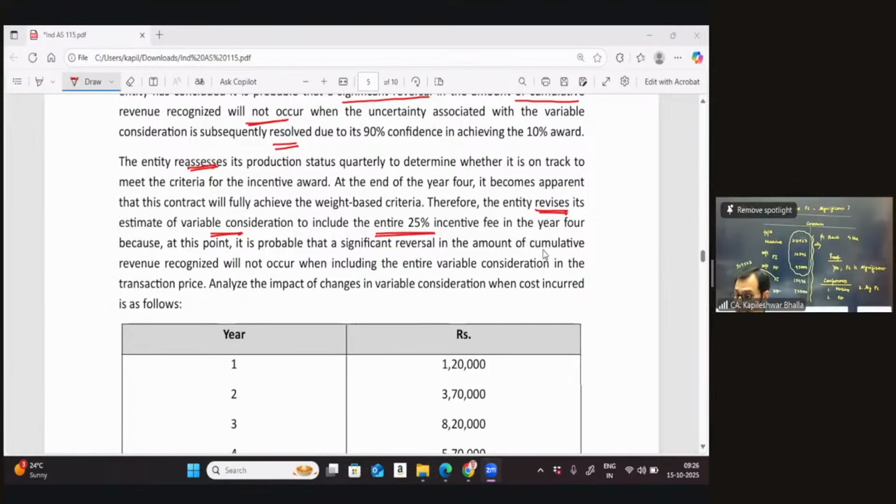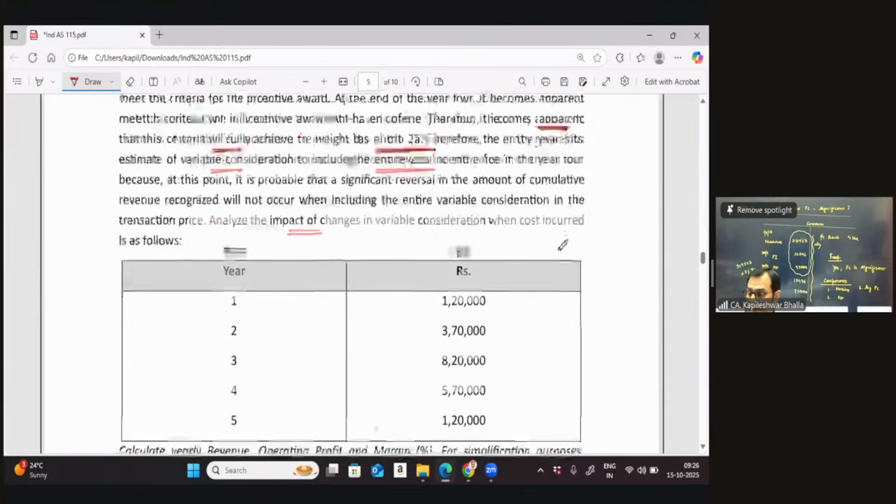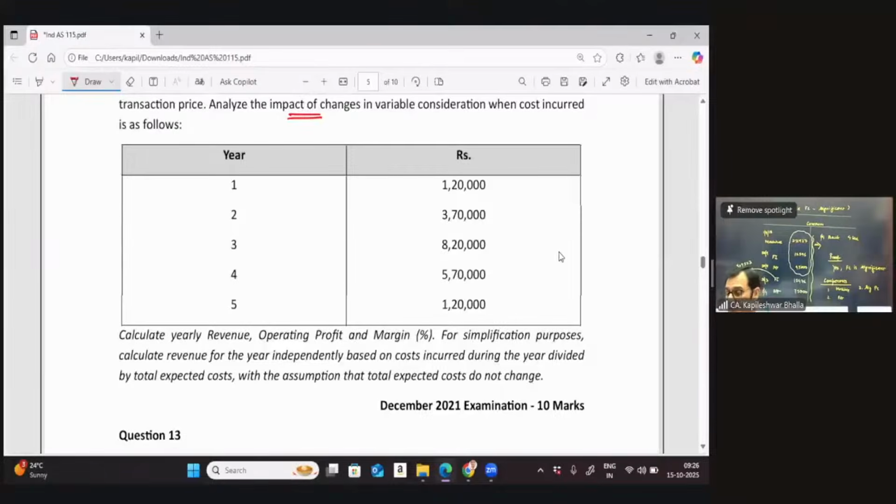Then he says, analyze the impact of changes in the variable consideration when the cost incurred is given. So this is the cost incurred with the company. December 21, 10 marks. It says calculate the yearly revenue, calculate the operating profit and the margin percentage. For simplification purposes, calculate the revenue for the year independently based on the cost incurred during the year divided by the total cost.